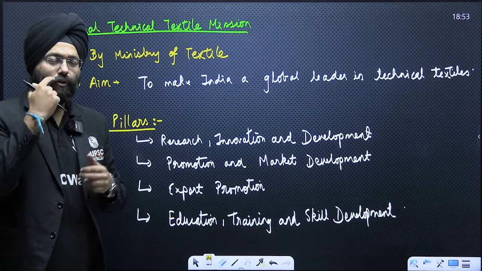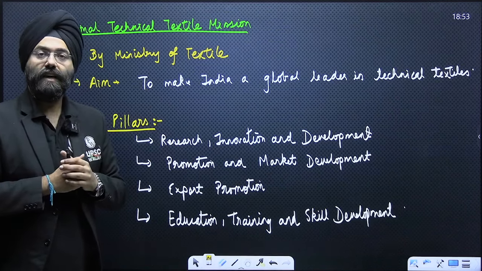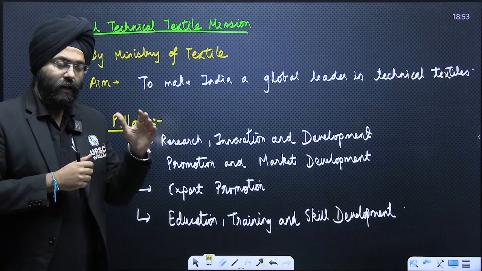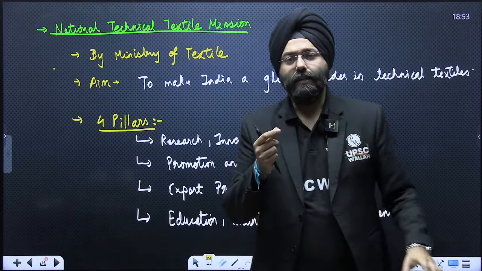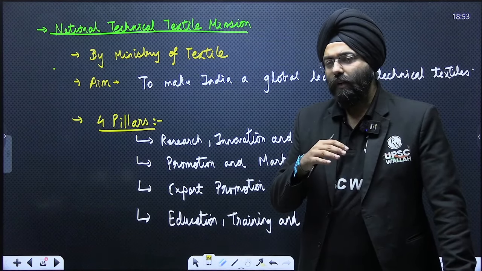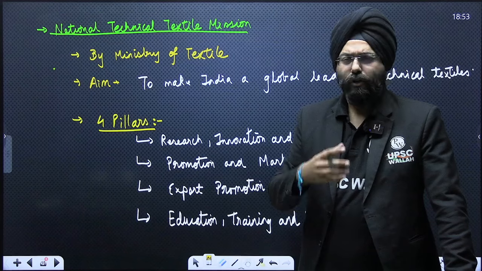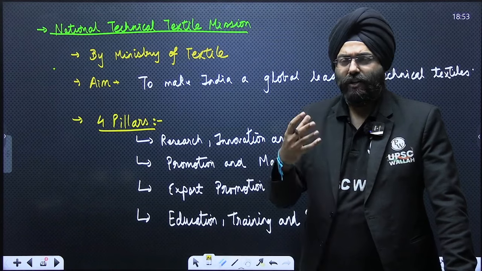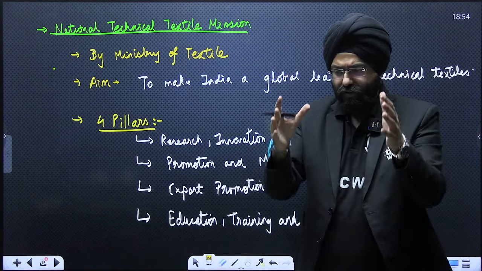In the coming days, we will also be coming up with certain questions that could be asked on these topics. For example, in the examination, they can ask you, what are technical textiles? Help us to analyze and understand how technical textiles can be a source of revenue generation for the country. Now, after having mentioned what technical textiles are, you can go ahead with mentioning the market size, details regarding that, the application of that, through the export mechanism, so much revenue can be generated. All these dimensions can be mentioned there.